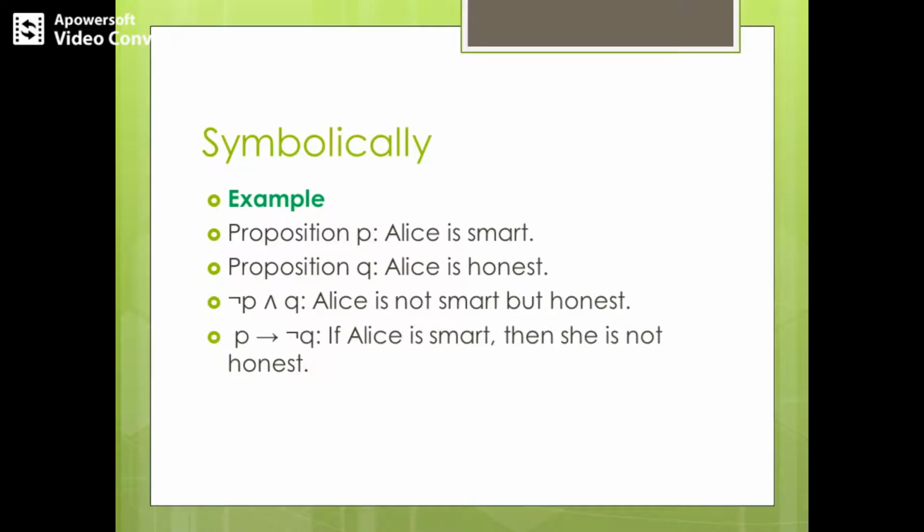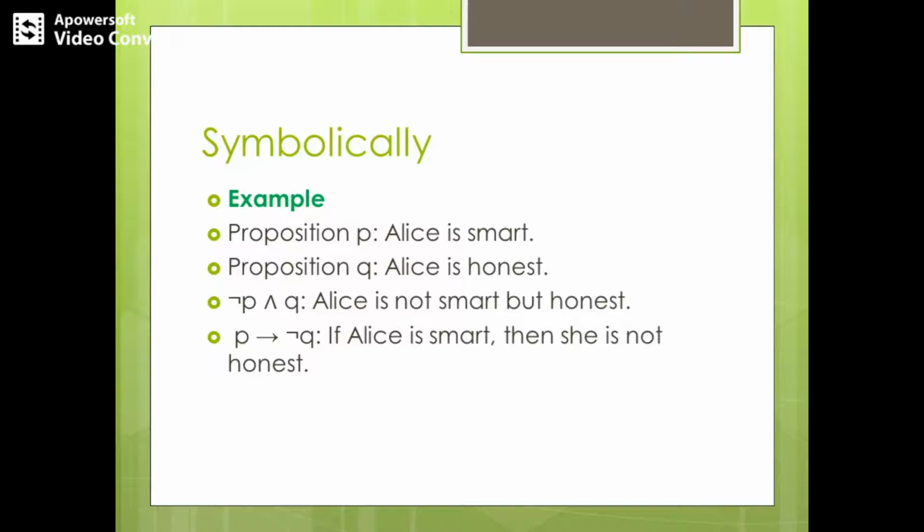So we have P implies negation Q. Whenever we have an implication, you know what terms have to be used, and you know what the synonyms of implication are, right? You have several ways of expressing this implication. One common method of expressing it is to start with an if, and in the middle you can have a then.